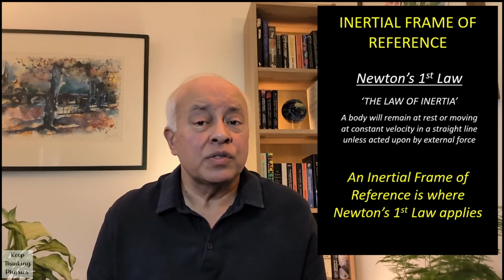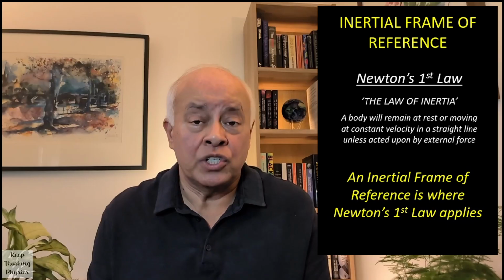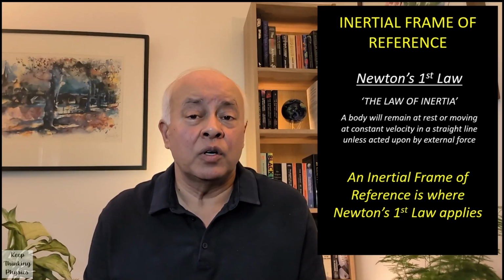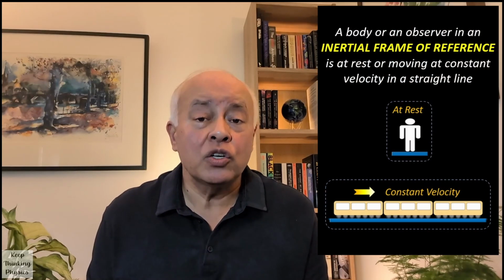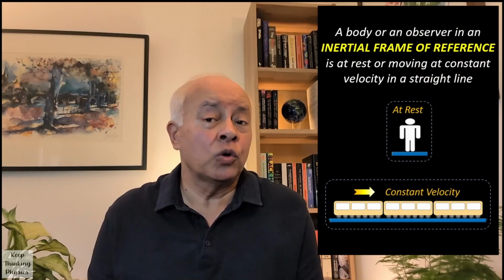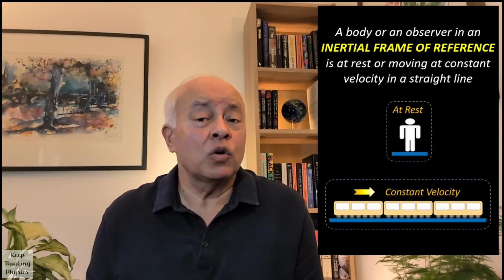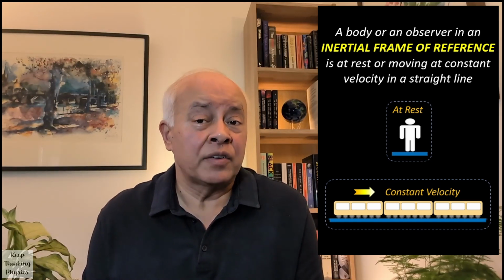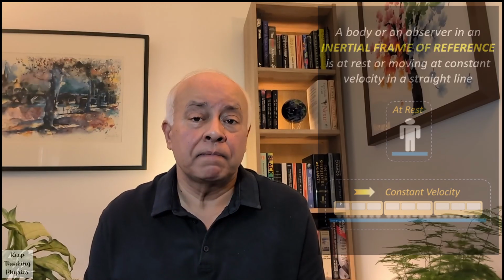We know this because if velocity is constant, then the rate of change of velocity, which is acceleration, must be zero. So in relativity theory, whenever an object is in an inertial frame of reference or someone is called an inertial observer, that means that the object or the observer are not accelerating. They are at rest or moving at constant velocity. Let's take an example to see what the postulate means.